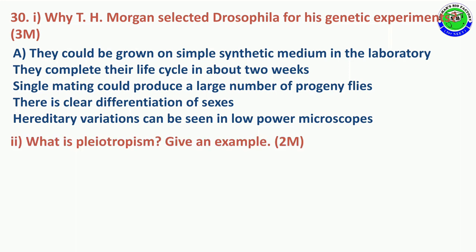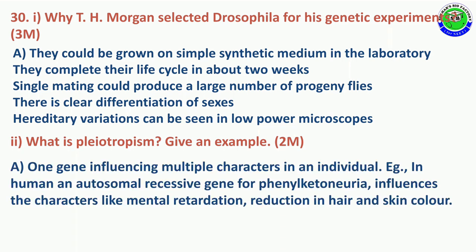And one more question in this. Second question, what is pleiotropism? Give an example, for 2 marks. One gene can influence multiple characters in an organism is called pleiotropism. In humans, an autosomal recessive gene for phenylketonuria influences characters like mental retardation and reduction in hair and skin color.